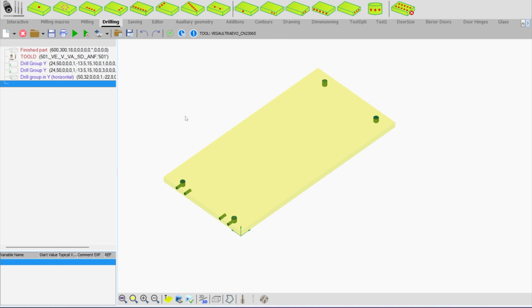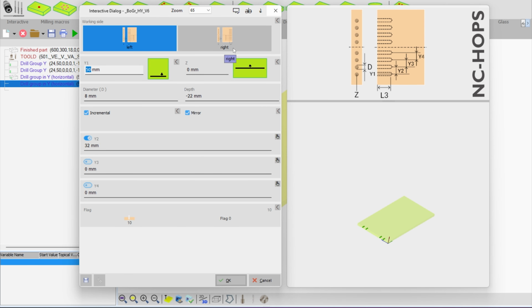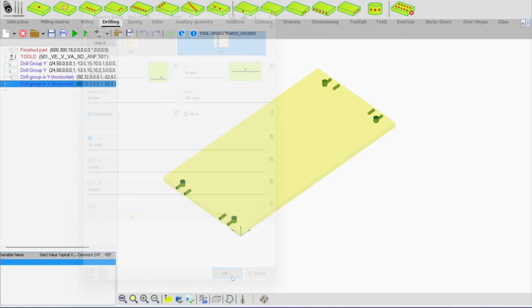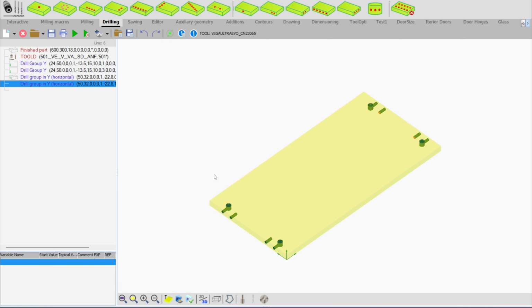Same way on the other side. Ctrl-C, Ctrl-V, double click, and choose the right side. Select OK, and now we have our holes.